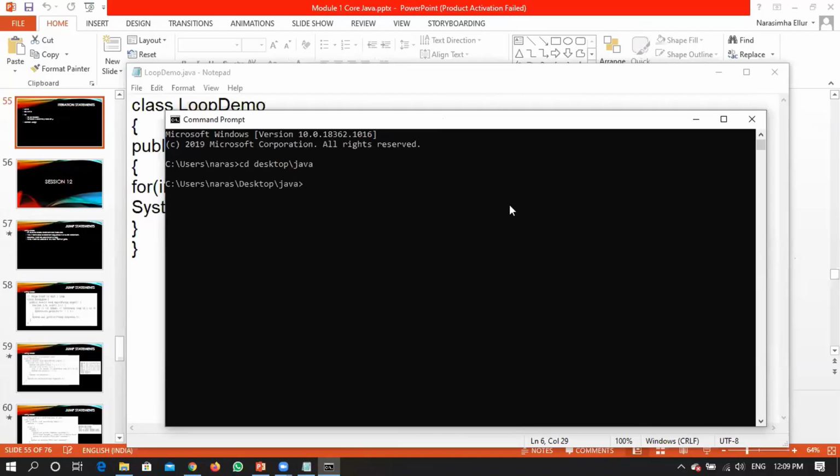No error, three times hi. Okay. No errors. Let us just cross check. javac LoopDemo.java. Yes, compiled fine. No syntax errors. Yes, and it has printed hi for me thrice. Right? So are you clear with the basic working of a for loop?